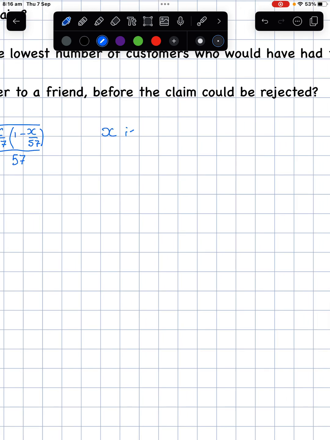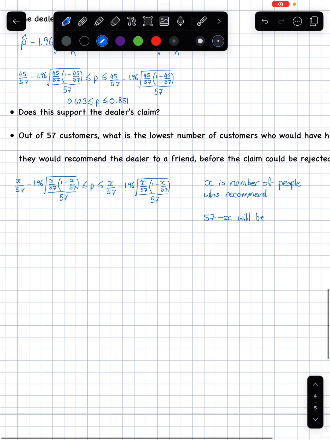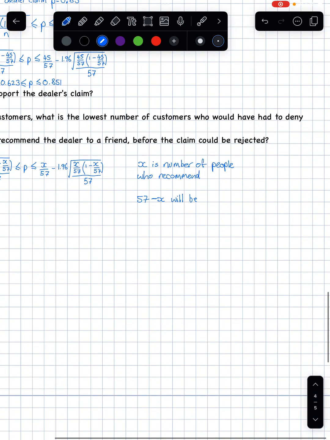X is the number of people who recommend. So then 57 minus x will be the number of customers who deny.